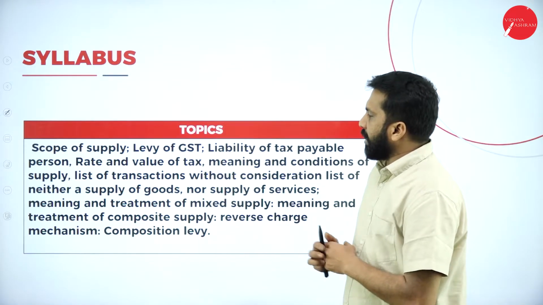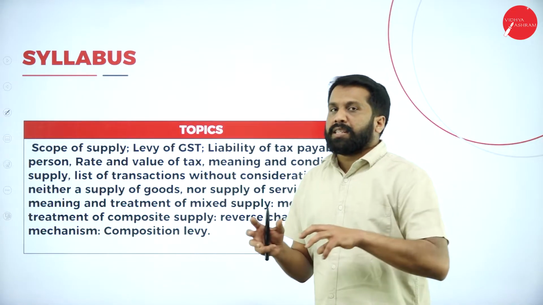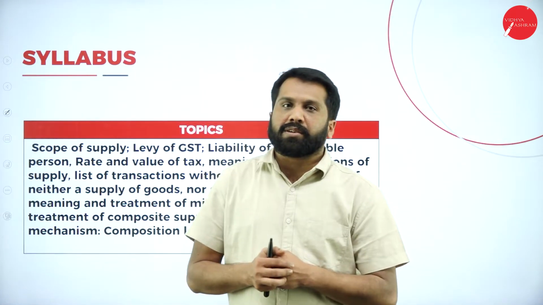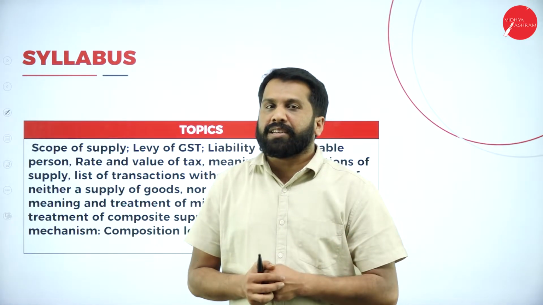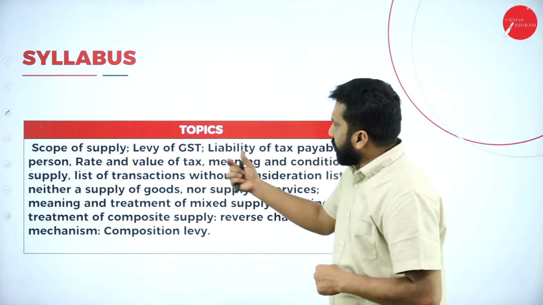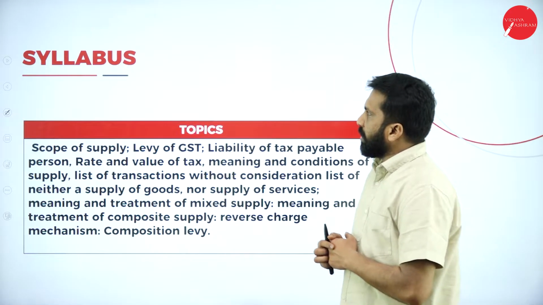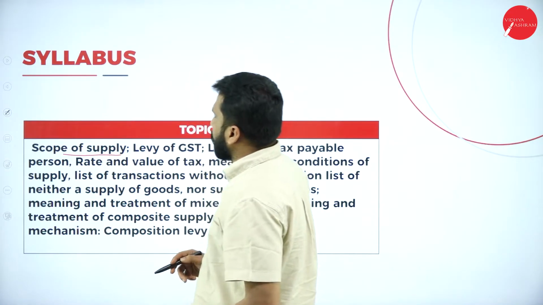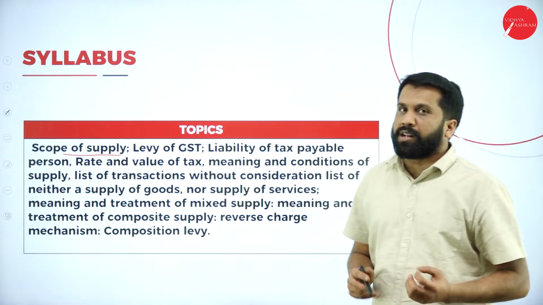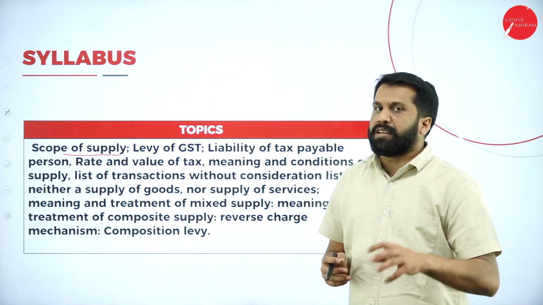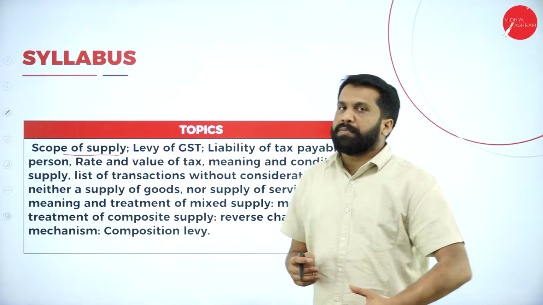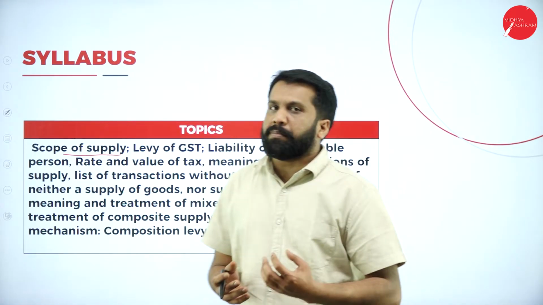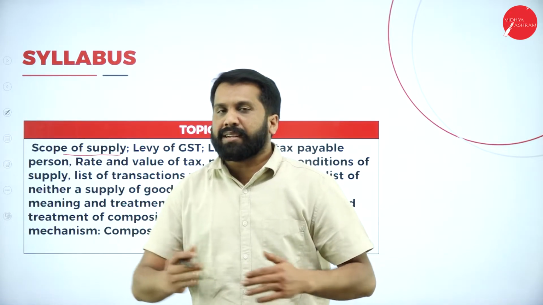Before I start the unit, I wanted to introduce a few topics in levy and collection of tax. These are the topics included, like your scope of supply. You know what is supply. In the previous session, I explained in definition 1 that supply means any supply, and it can be for consideration or other than consideration.